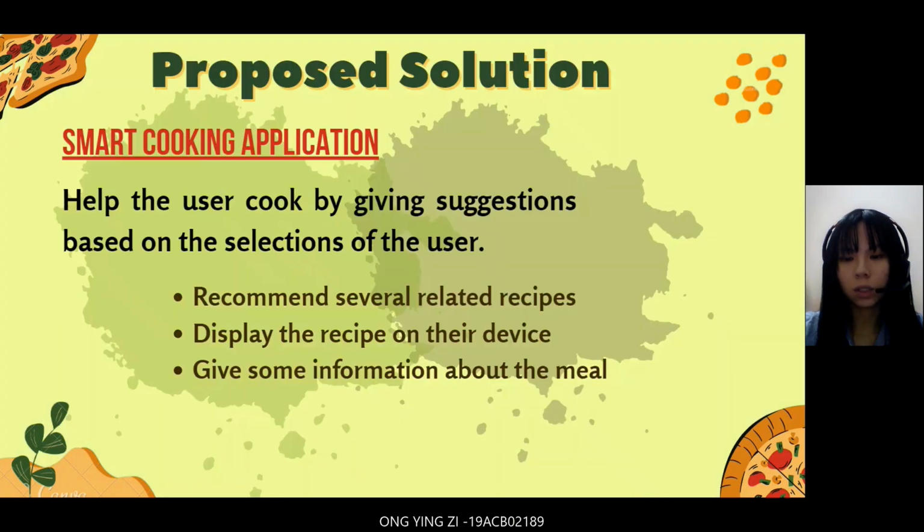So, the proposed smart cooking application is designed to help the user cook by giving suggestions based on the selections of the user. It will analyze the data given by the user to recommend several related recipes. Once the user chooses a recipe, the app will display the recipe on the device step by step. It will also give some information about the meal, such as calories, nutrients, and so on.